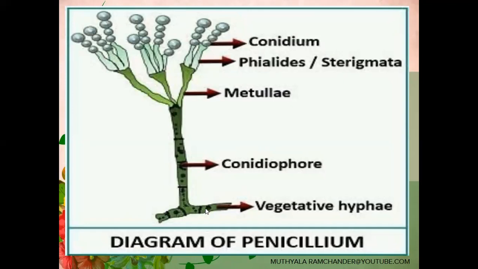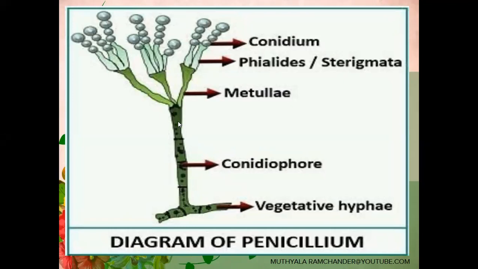During the favorable conditions, from the vegetative mycelium or vegetative fungal hyphae, aerial stalk-like structures are developed. See, these are the aerial stalk-like structures. The aerial stalk-like structures are called conidiophores.